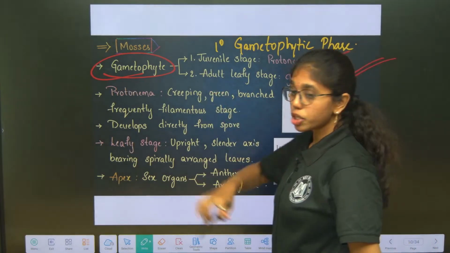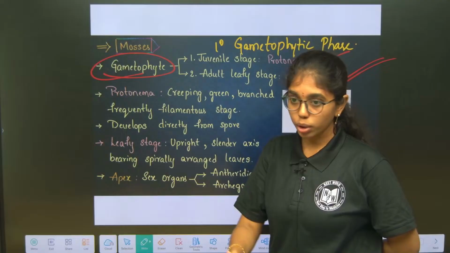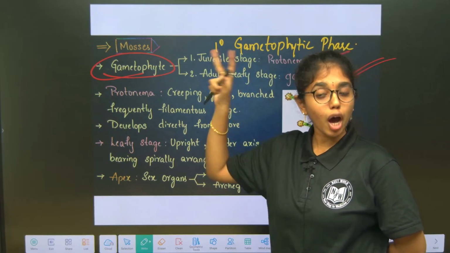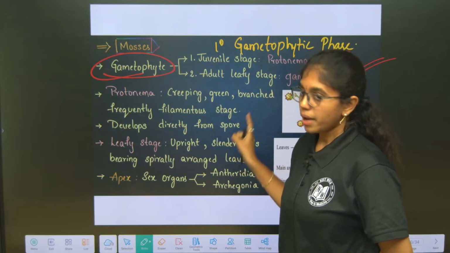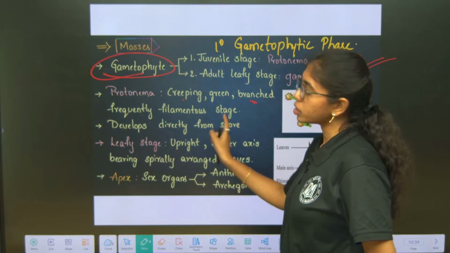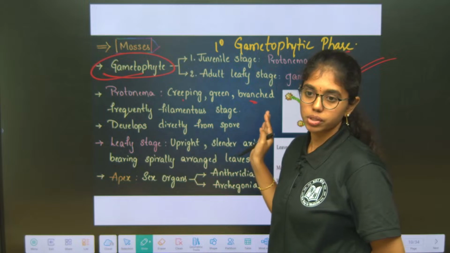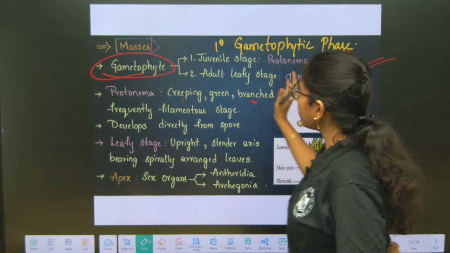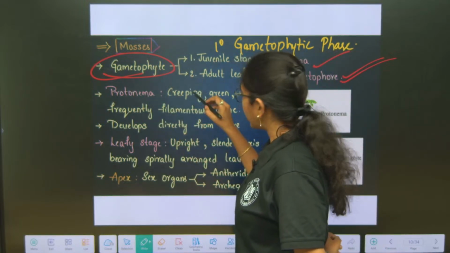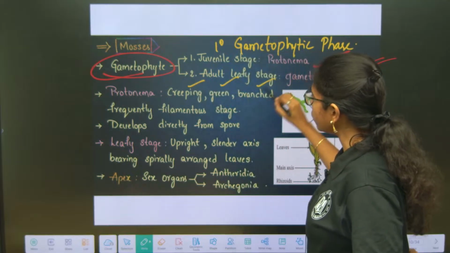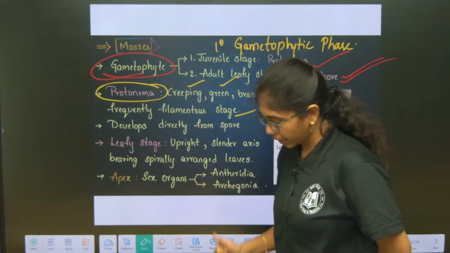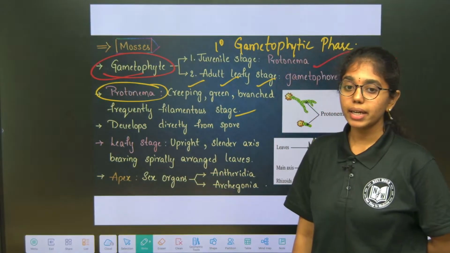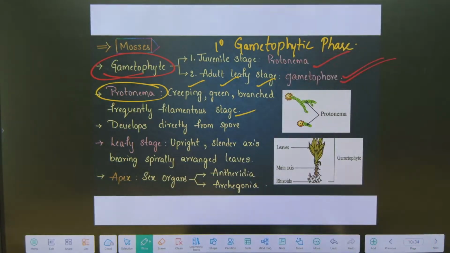The protonema here is like the prothallus of pteridophytes. You have to make a clear note of this, because on these clear statements you will get direct questions. So, protonema is described as what? Creeping, green, branched, frequently filamentous stage.